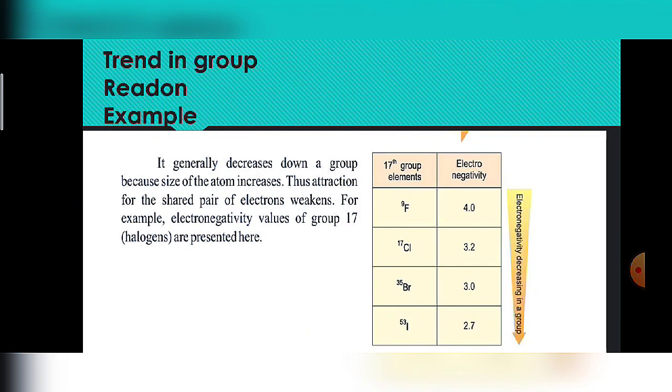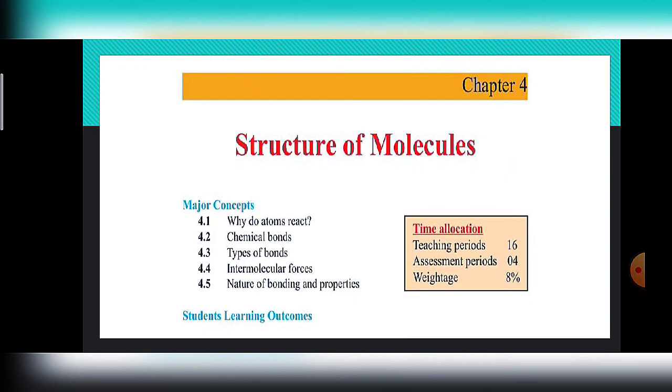So this is our unit 3. These topics, electronegativity and the bonding of molecules, ionic bonding, covalent bonding, and what polar covalent and non-polar covalent bonds are, we will discuss in detail in our unit 4, structure of molecules, in which we study why atoms react. We know that atoms react to complete their octet, to gain stability, to achieve stability.